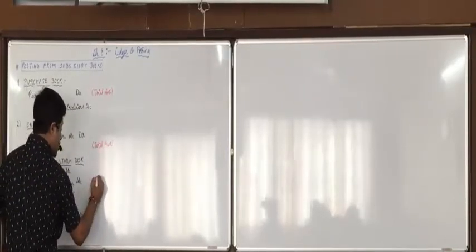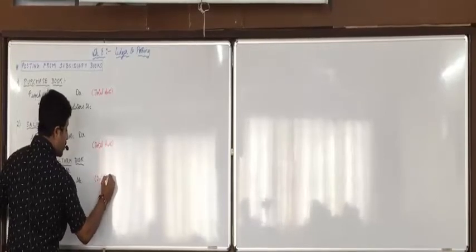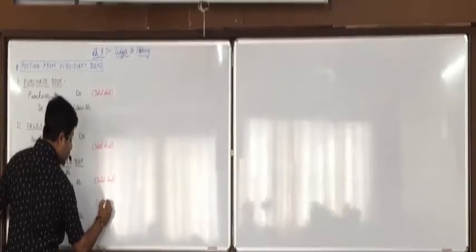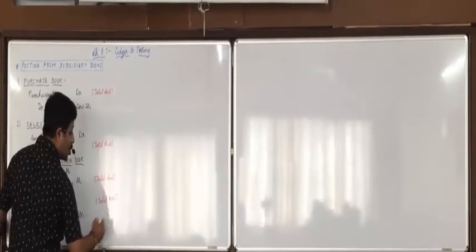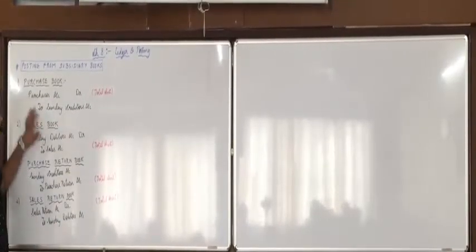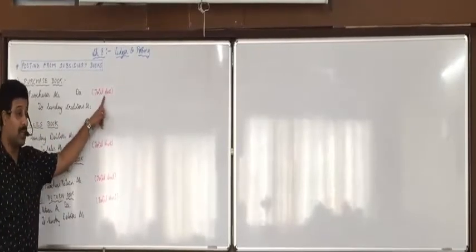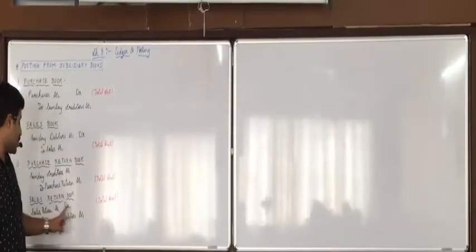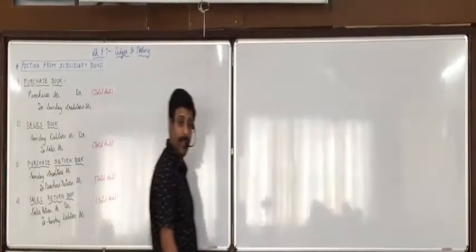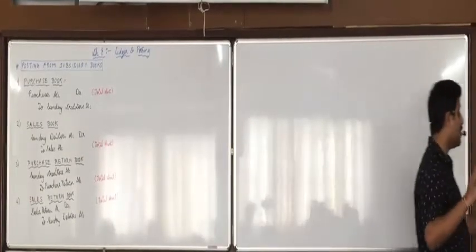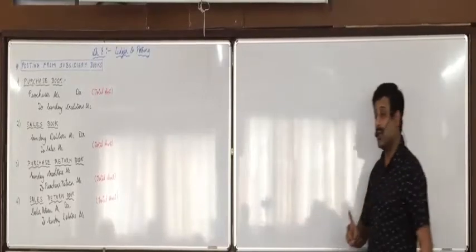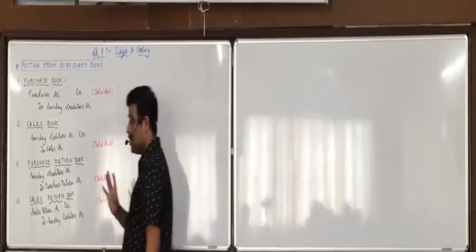So here we will write the total of purchase book, here the total of sales book, here the total of purchase return book and here the total of sales return book. Okay? 4 accounts will write the total amount.